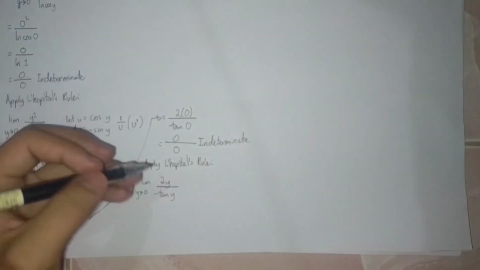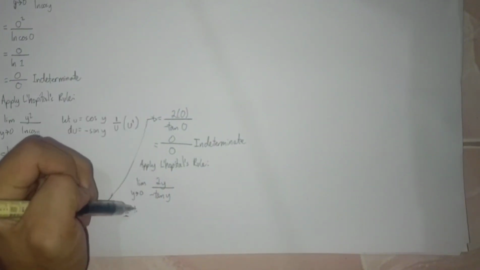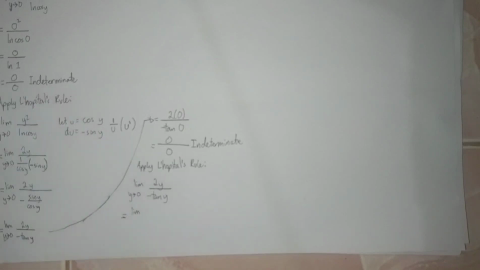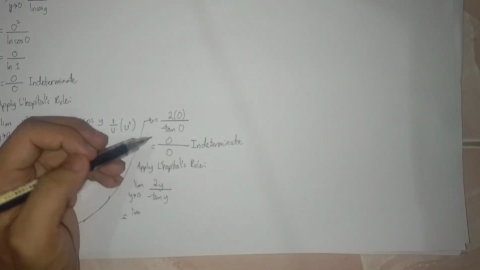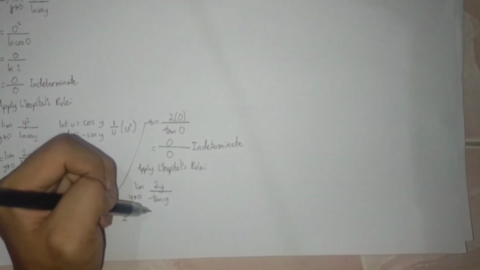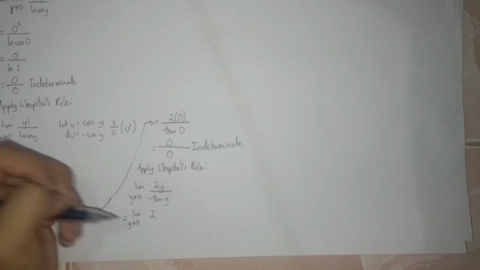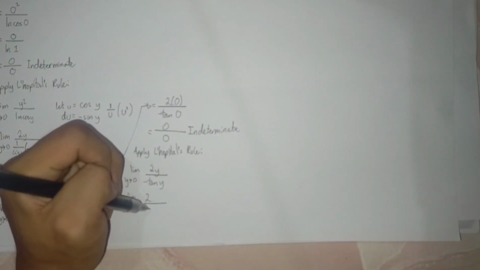Then derive its numerator and denominator. So the derivative of 2y is 2. Then the derivative of tangent y is secant squared y, and the negative.